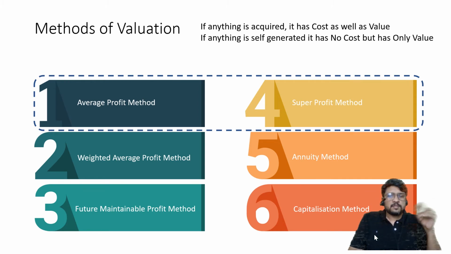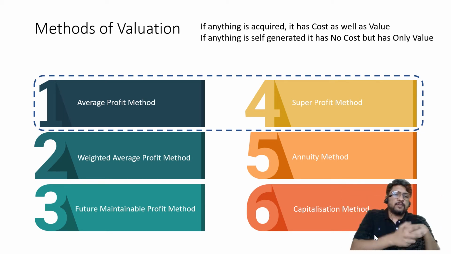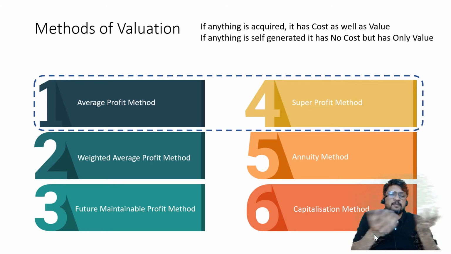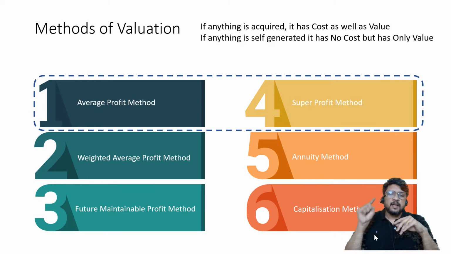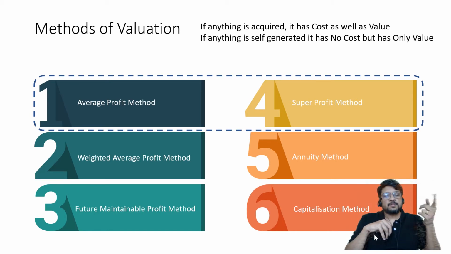Furniture, I know the cost. I can find out the market value because I can go to the furniture wala, I can go to Bhangar wala, and ask him, this is the old furniture which I want to sell, how much money you are ready to pay. I can very easily find out the same. It's easy. That's not a problem. Same is the case with plant and machinery, same is the case with vehicles. I know the cost, I can find out the value, and value is dependent on the market. There is a separate market for that particular product. Let it be land, building, plant, machinery, vehicle, furniture, stock, whatever it is.